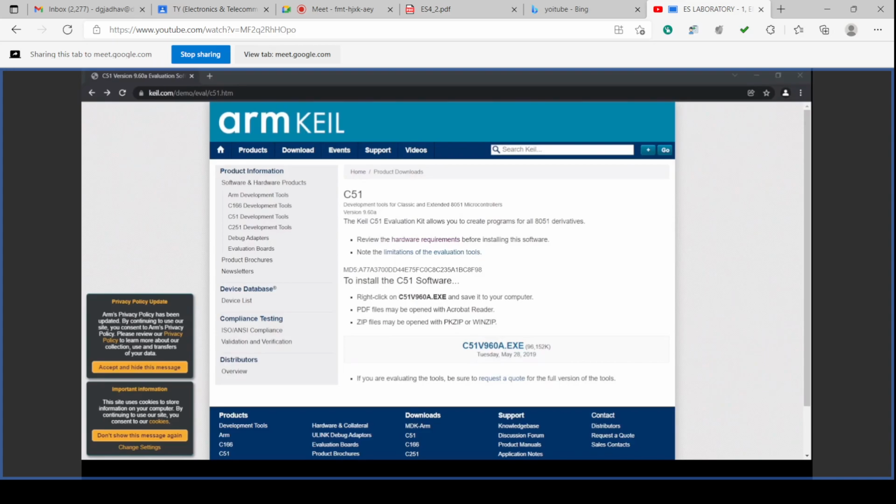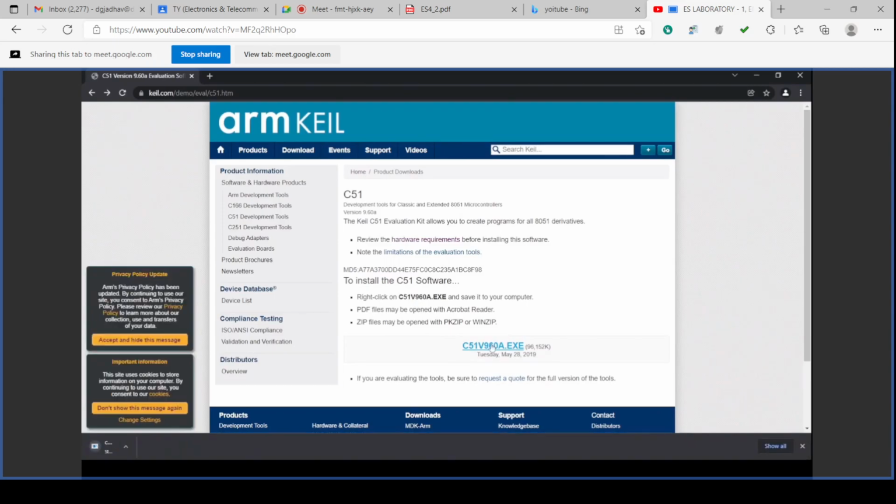So let us check by downloading it. As per the instruction, we can right click it and download, or in a particular folder I will click, and it will get downloaded in the download folder. So download has started. C51V960A.exe. I think it is 93.9 MB, and the internet is quite fast, so it is taking some 30-40 seconds.